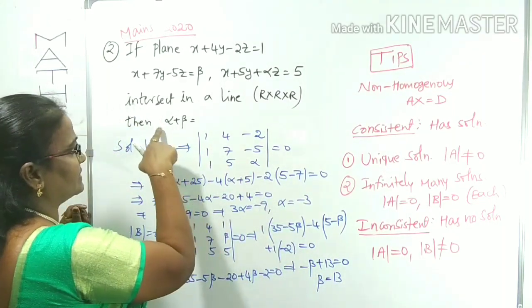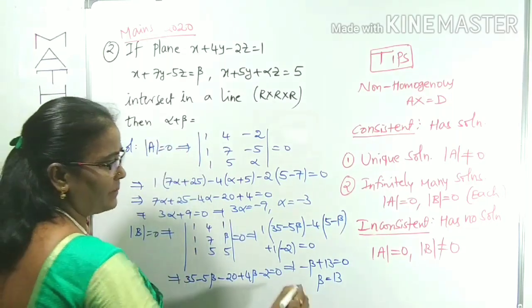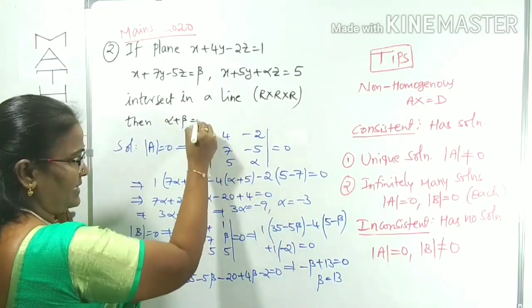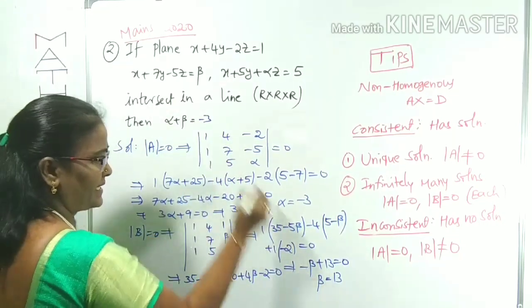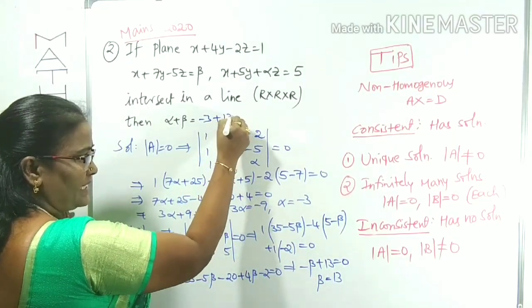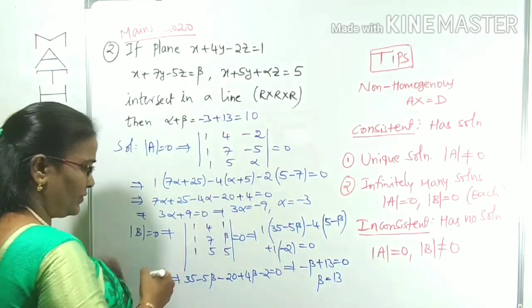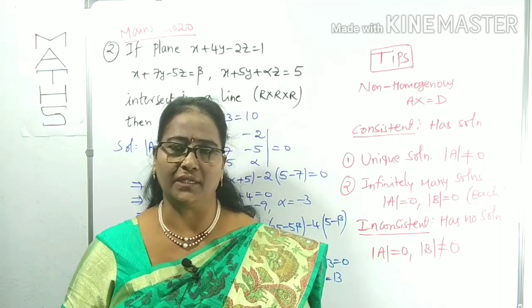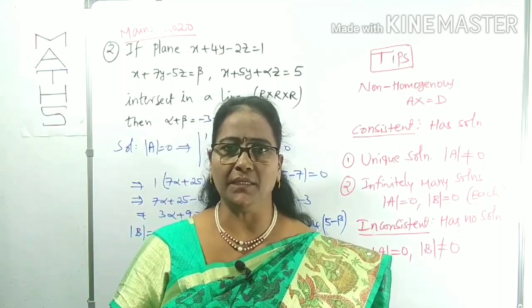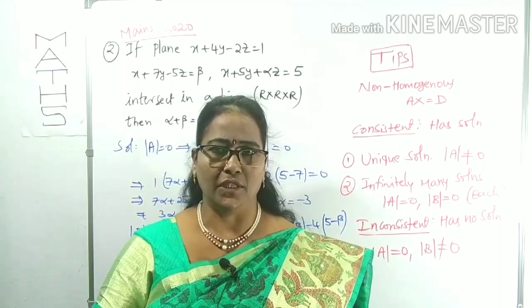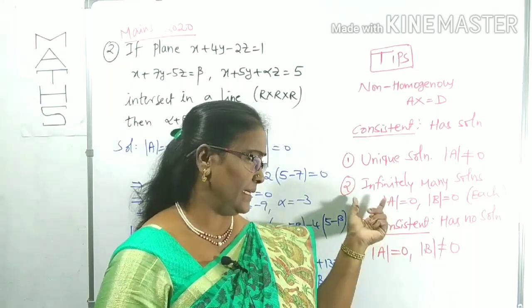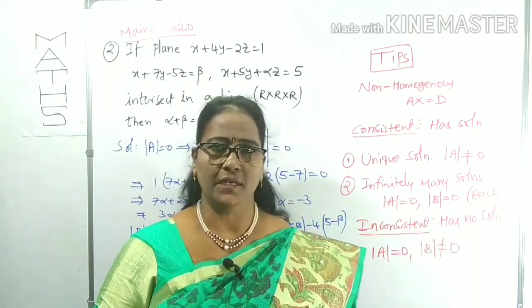What is he asking? He is asking alpha plus beta. Alpha is minus 3 plus beta is 13. Minus 3 plus 13 is 10. This is the required solution for this bit. Here also I used the system of non-homogeneous equations having infinitely many solutions, like that det A is 0 condition, det B is also 0 condition.